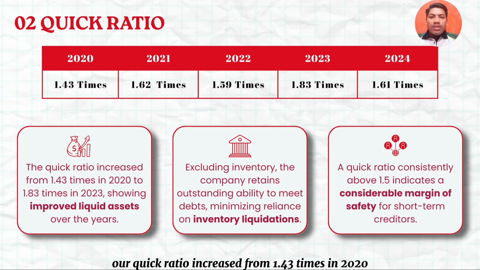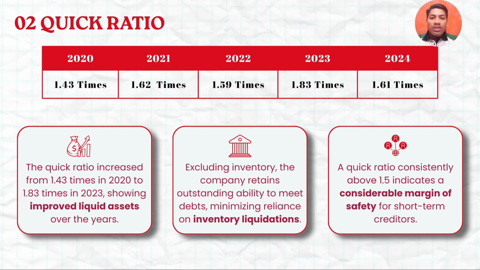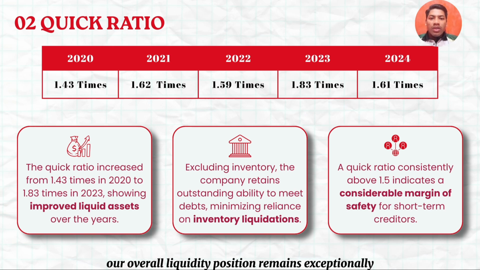Our quick ratio increased from 1.43 times in 2020 to 1.83 times in 2023, before a minor decrease to 1.61 times in 2024. The overall trend is highly positive since the ratio was consistently greater than 1.0 every single year. It shows that Hapsen Industries Berhad maintains an excellent liquid asset position without needing to rely on emergency inventory sales to raise cash. Even with the minor dip in 2024, our overall liquidity position remains exceptionally strong and stable.